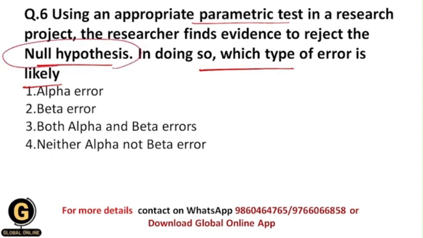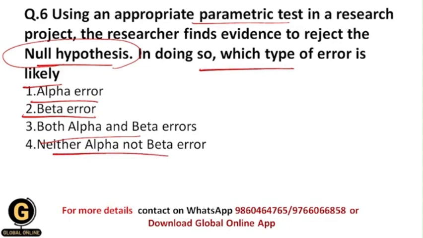Whenever he is rejecting the null hypothesis, what type of error will occur? Whether alpha error, beta error, both alpha and beta errors, or neither alpha nor beta error will occur.